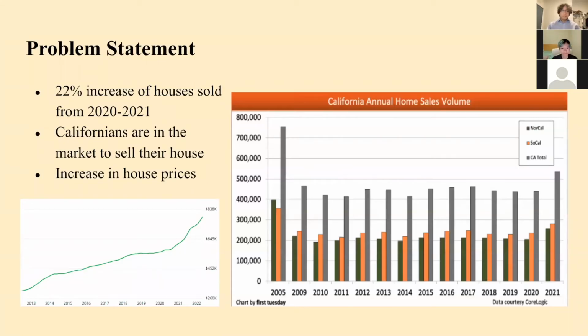Problem statement. People are selling houses because housing is becoming expensive due to inflation, as seen in the figures on the right of the slide. Home sales are at their highest peak since 2005.